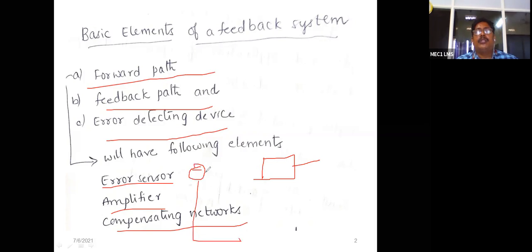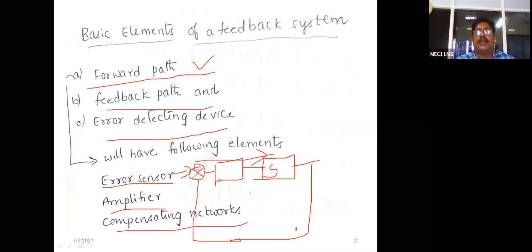So here the controller is there, right? And then it is a system. So from here to here, we can call it a forward path, from this one to the system. And then we are getting the feedback signal from the output, and it goes again to the input. This is the reference input.